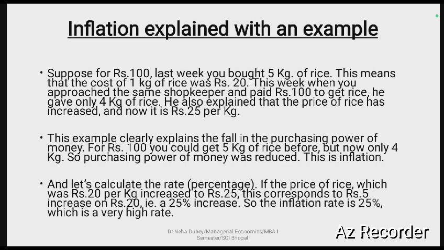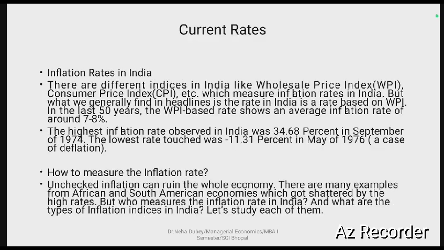And let's calculate the rate or the percentage. The price of rice, which was 20 rupees per kg, increased to 25 rupees. So what is the corresponding change in the price? That is 5 rupees. And what is the initial price? So 20 rupees comes in the denominator, multiplied by 100. So we can say there is a 25% increase. So the inflation rate is 25%. That is a very high rate.